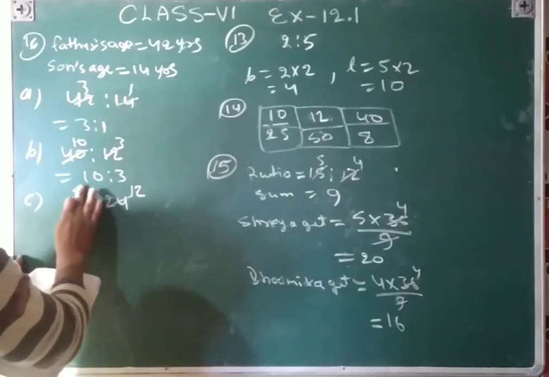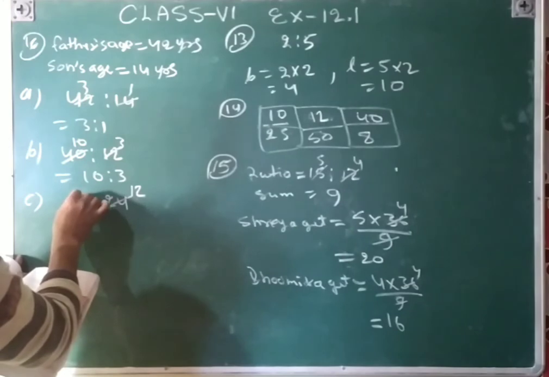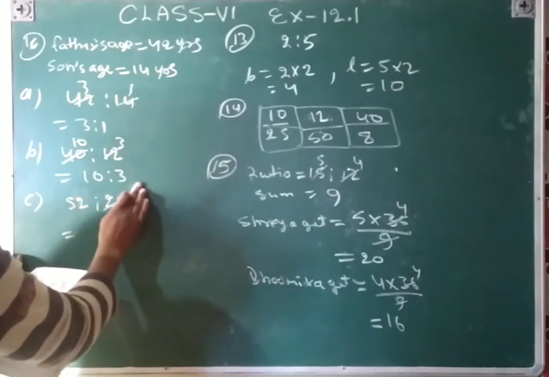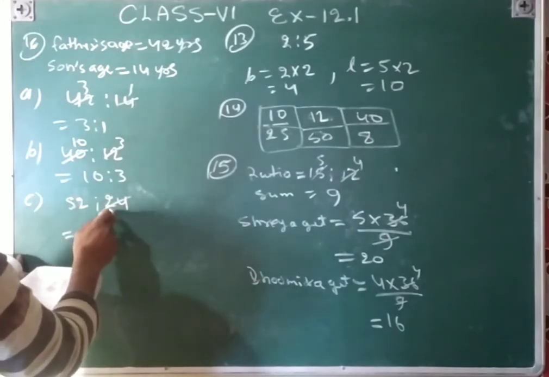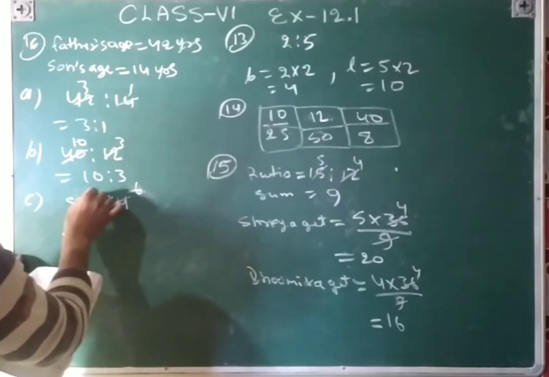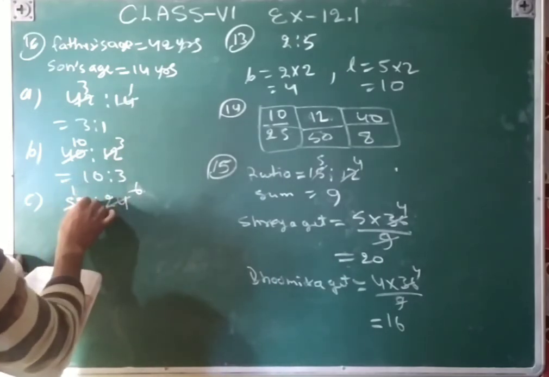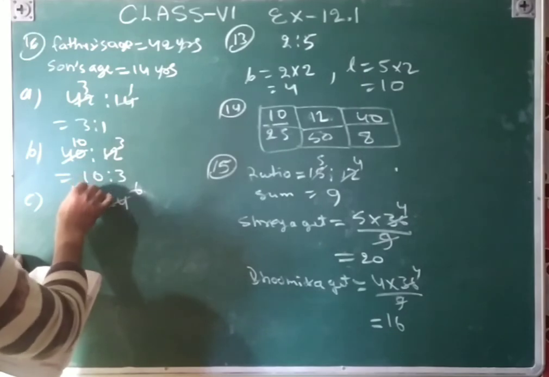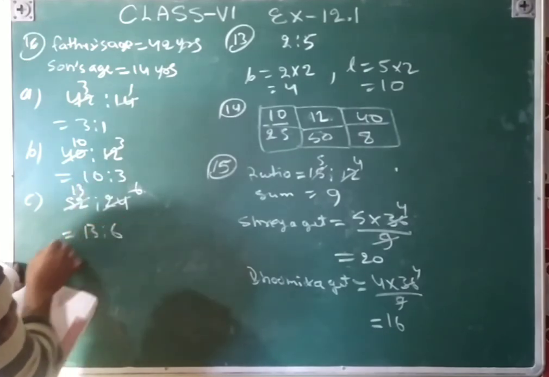Oh sorry, 52. Sorry, 52. This will be 52. So that will be cancelled by 4. 4 6 ja 24, 4 1 ja 4, 4 3 ja 12, that is 13:6.